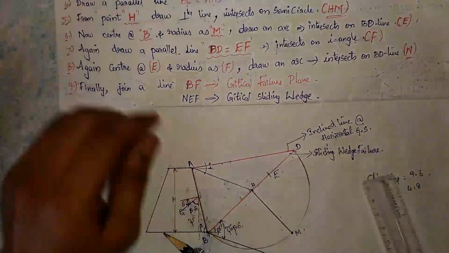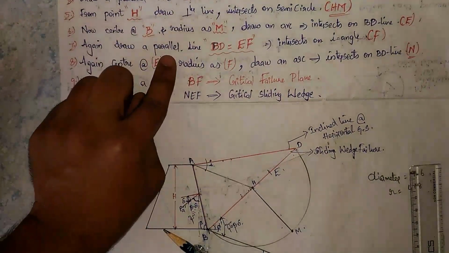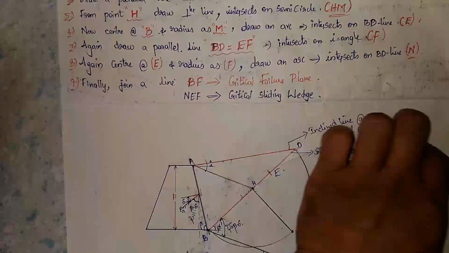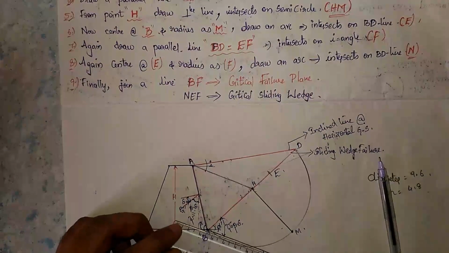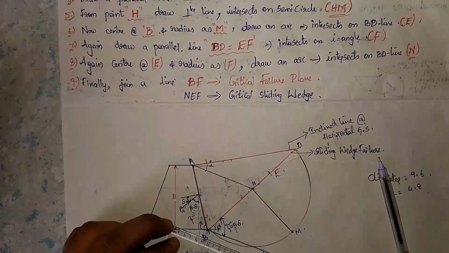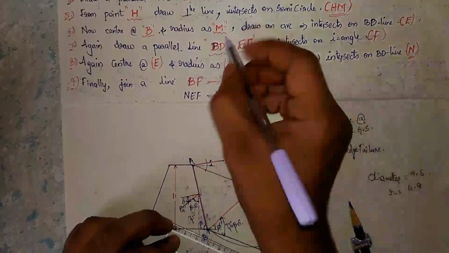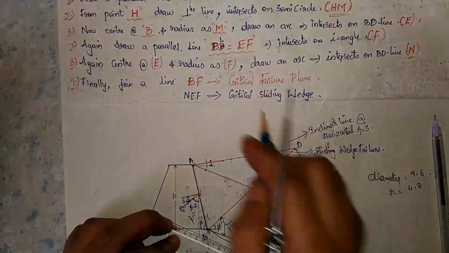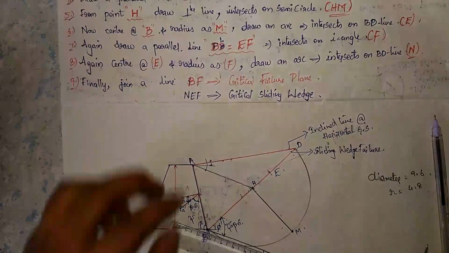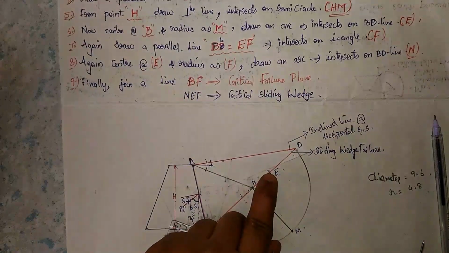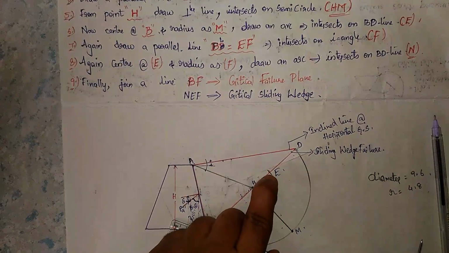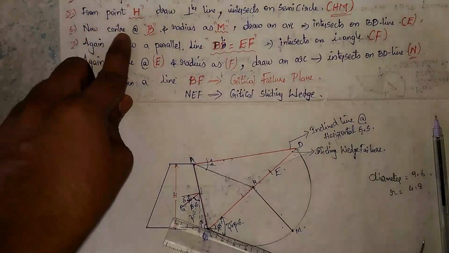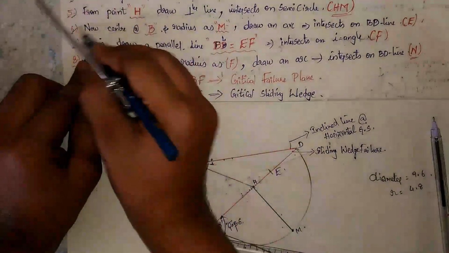Next, again draw a parallel line, where BL equals EF. Sorry, not BD, this is BL. So we have to draw the parallel line BL equal to EF. Here is E, and the F point should intersect this inclined line. Okay, the sixth point is completed.